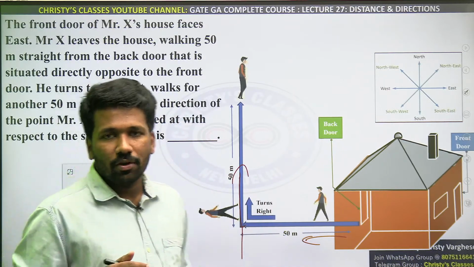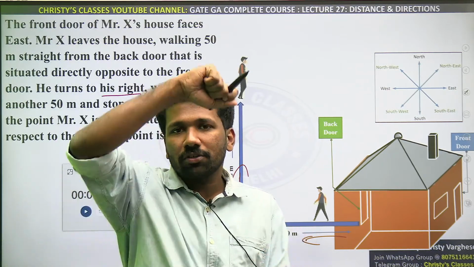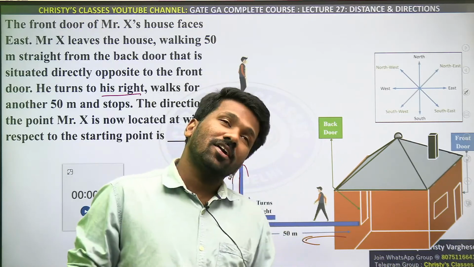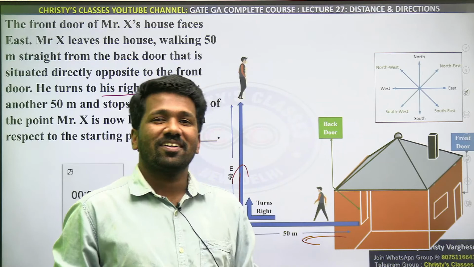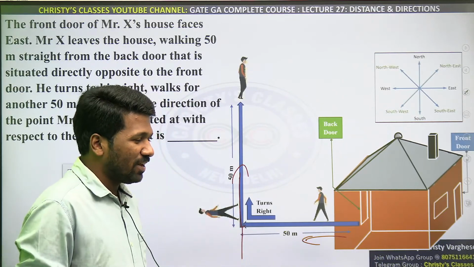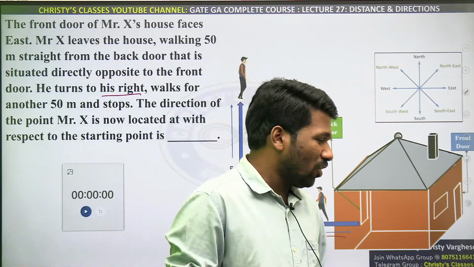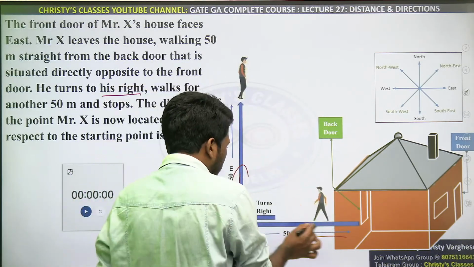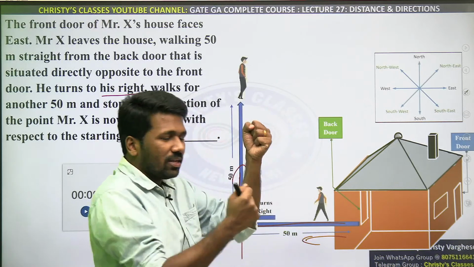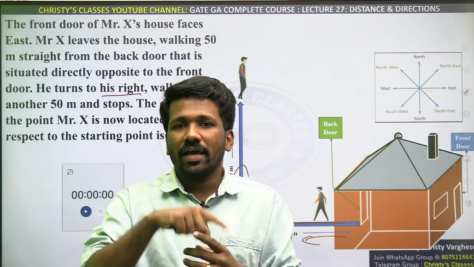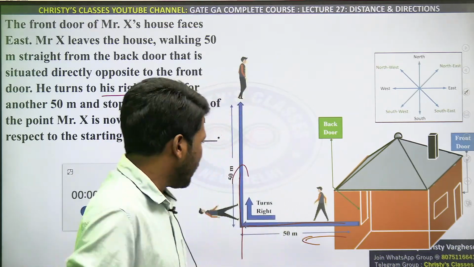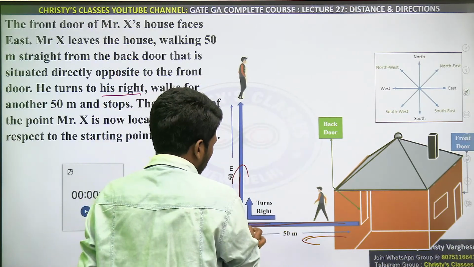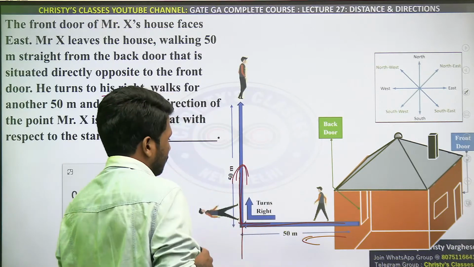When you are drawing on paper, you have the luxury of turning the paper instead of turning the head. Some people turn the head and imagine what right will be. That will be a pain for your neck also, and that is not advisable in the exam hall at all. If you have a paper that you are representing on, turn the paper towards your face and then see right and left. That will be better. Anyway, I cannot turn the screen, so you can imagine that this will be right.